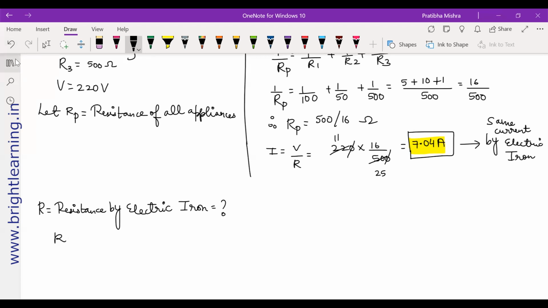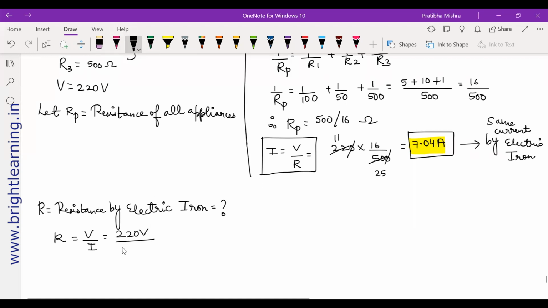So R can be equal to what? R is equal to V by I. Very good. What is the voltage? 220 volt. See, why did you find the total resistance of all? Because you didn't know the current. To find current, we had to do this using Ohm's law, because the same current is to be taken by all the 3 of them.